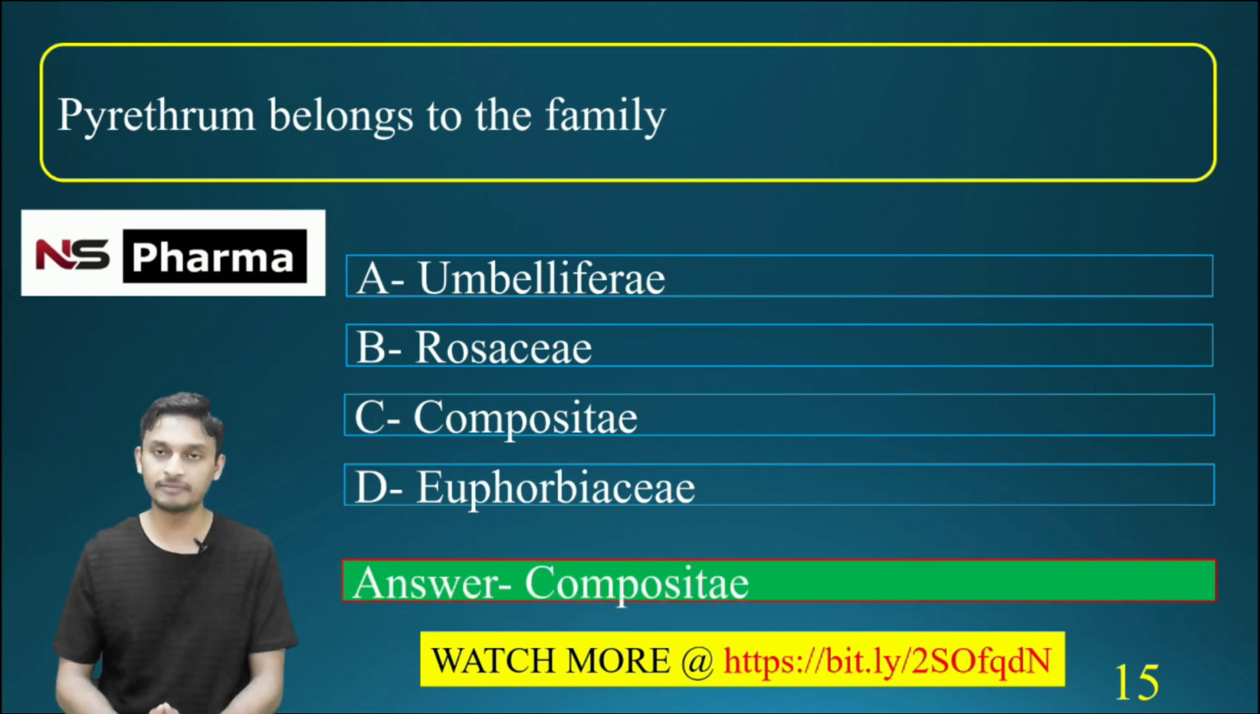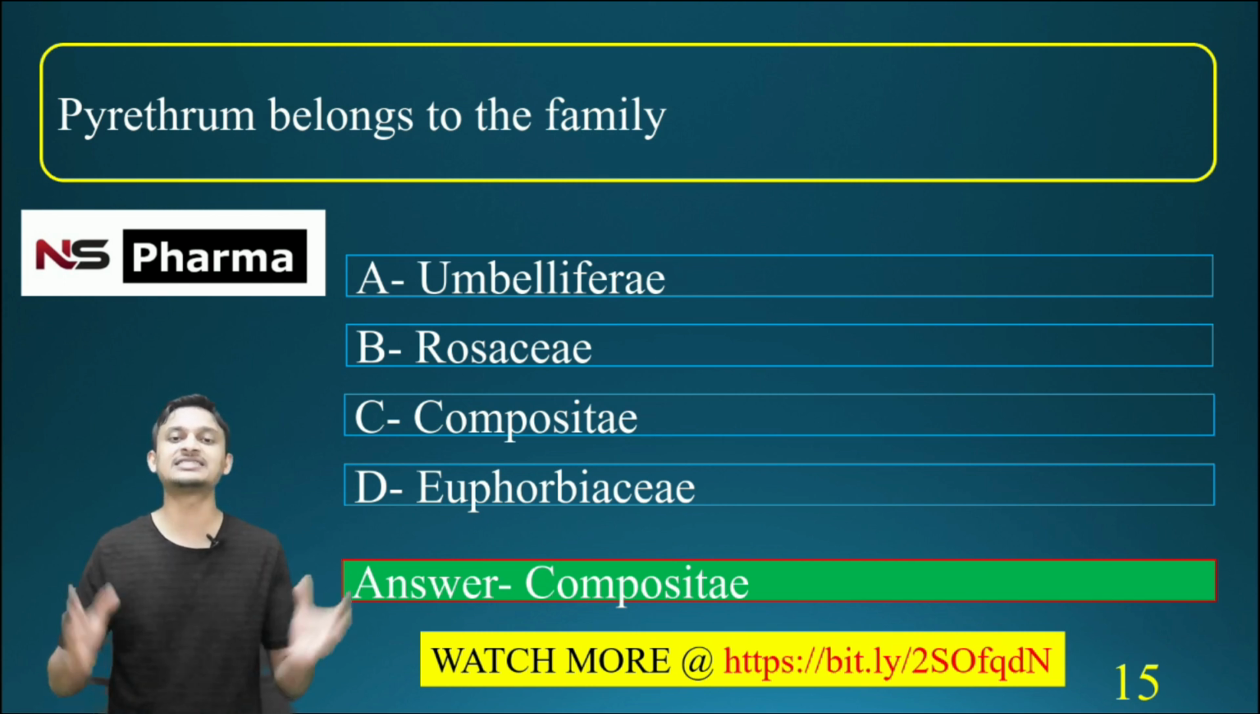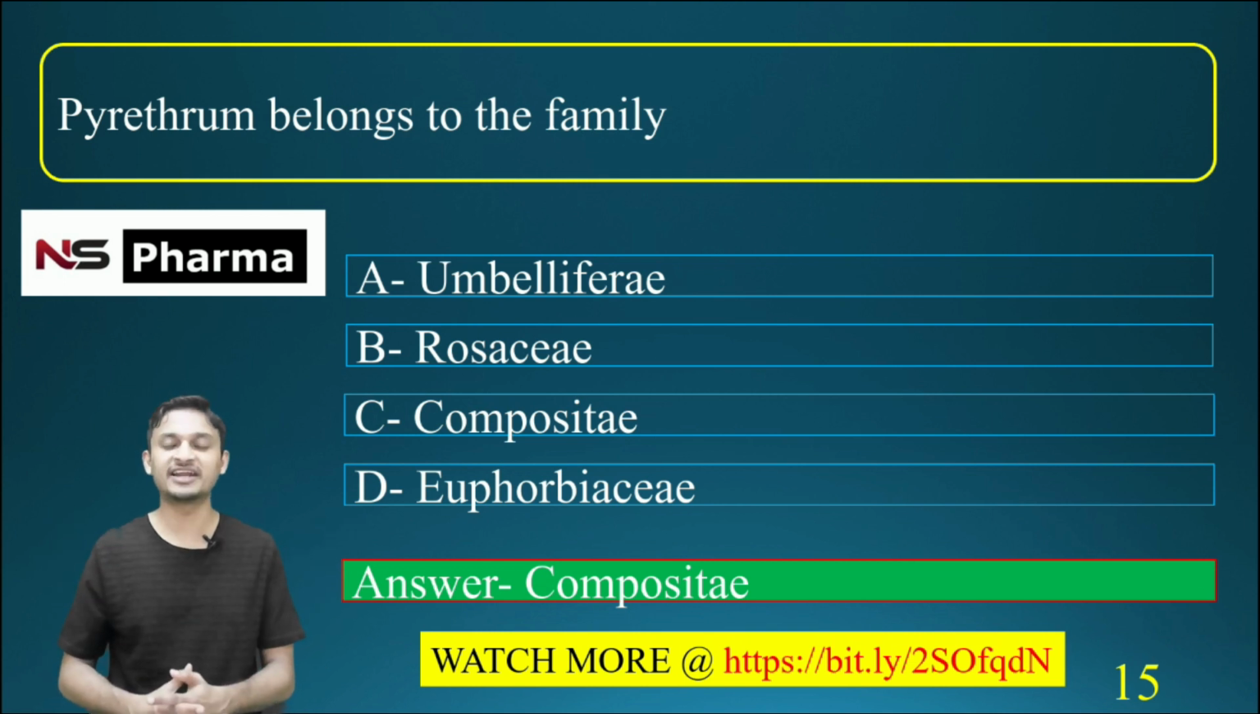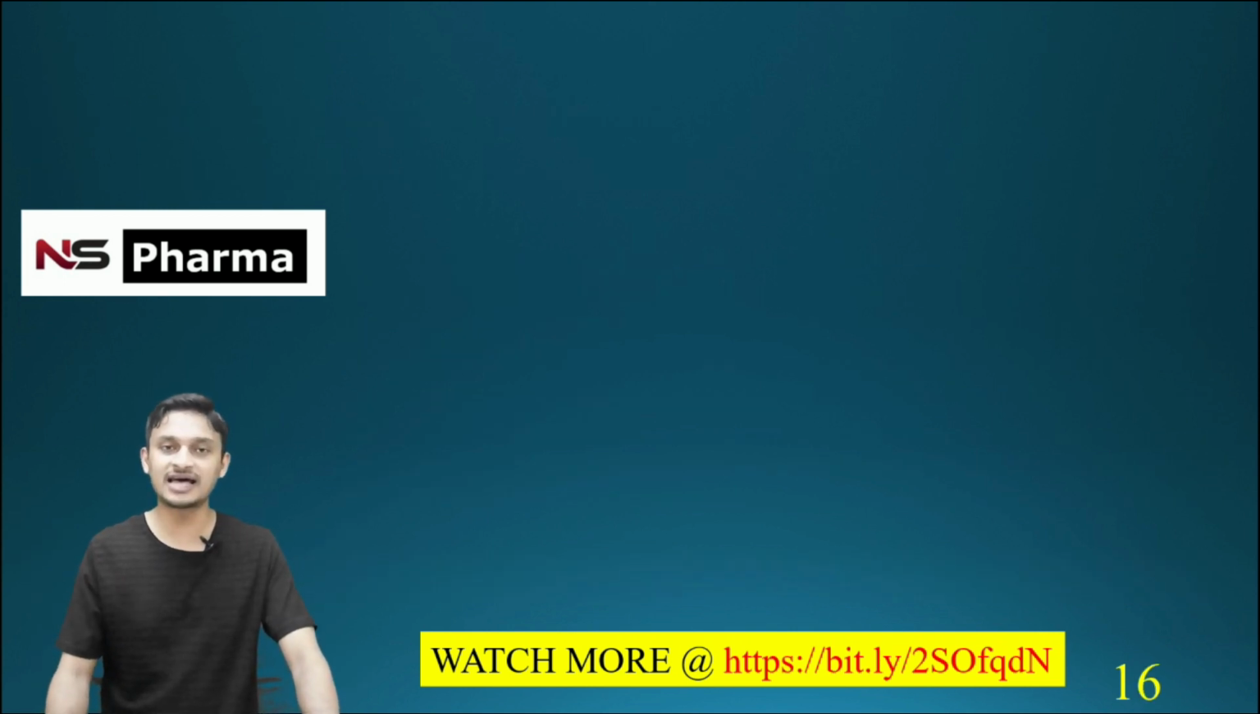The family of pyrethrum is Compositae. What is the pyrethrum? It is Chrysanthemum cinerifolium. Its synonym is insect flower. Why? Because it is used as an insecticide. Because of that it is called insect flower, pyrethrum. Okay, Chrysanthemum cinerifolium belongs to the family Compositae. Now we are moving to the next question.